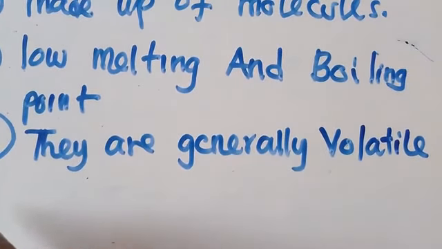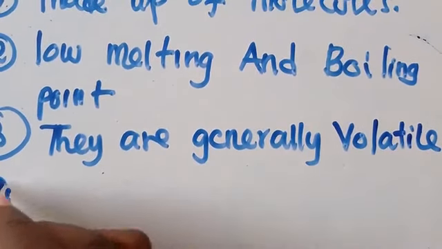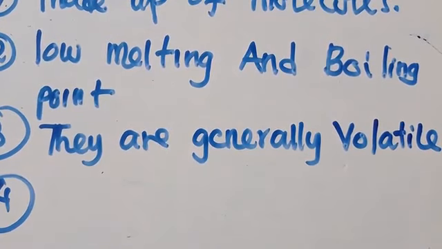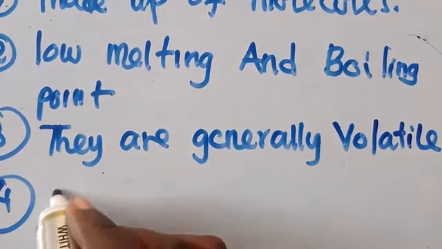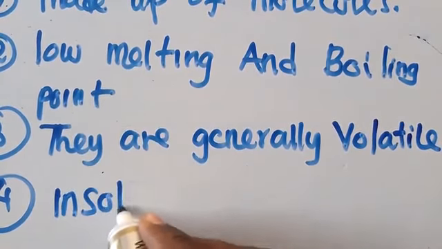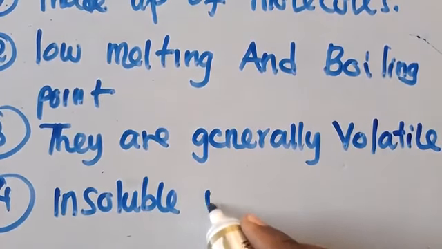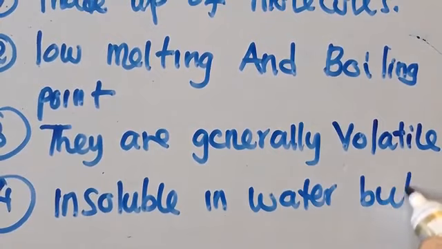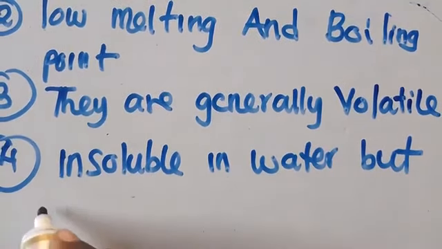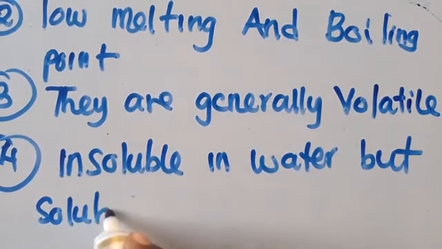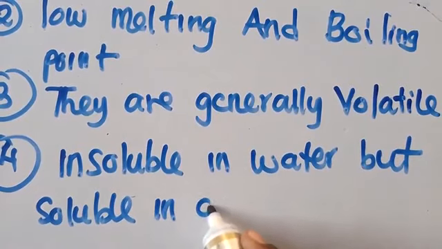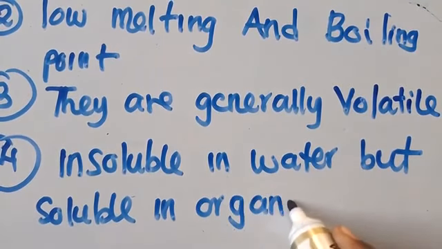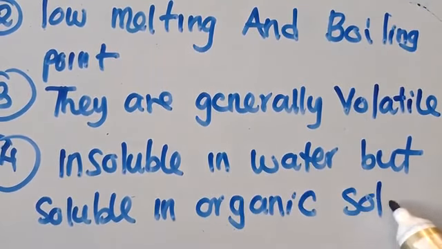The fourth one that we are going to talk about is that they usually ask these in an exam. So make sure you understand. So these are insoluble in water. But soluble, but what? Soluble in organic solvents.